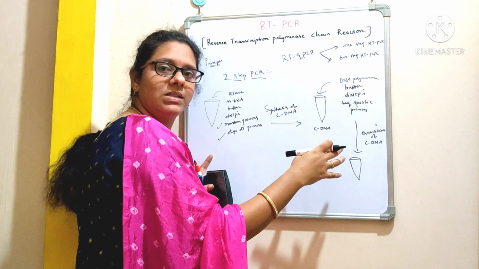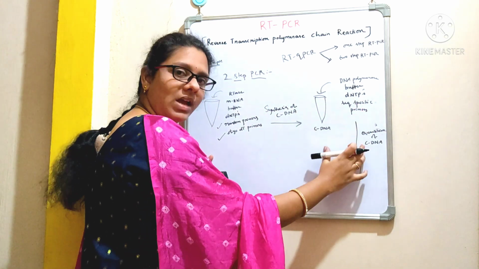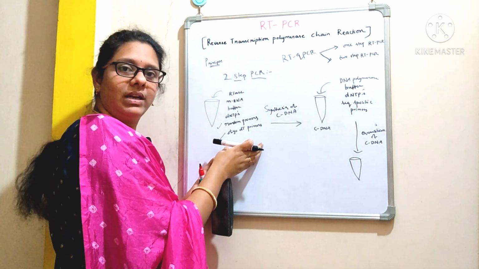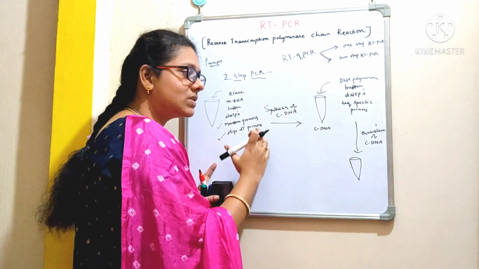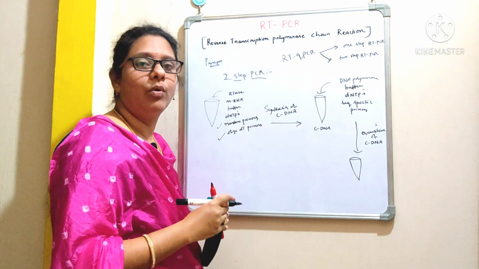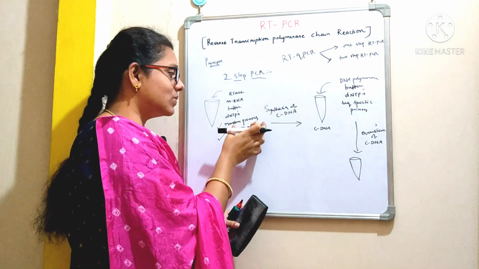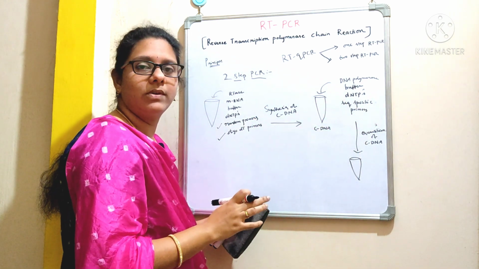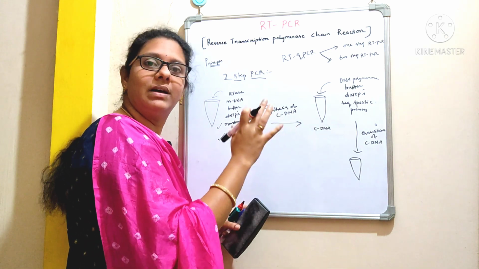But here the problem is that we are using different conditions for the two different reactions, as we are using different ingredients. See, if you look here, the ingredients are different from the ingredients over here. We are going to use different ingredients to set up those two reactions. So sometimes the chances of contamination are more. Reagents which you are using are quite expensive. Here we are using three sets of primers, that is random primers, oligo dT primers and sequence specific primers. So there is less chance of errors when you perform the experiment correctly.